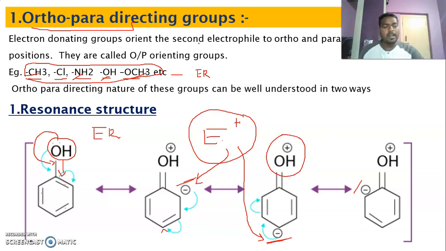So in ortho and para directing groups, usually the groups already present in the benzene ring are electron releasing groups. These release electrons to the benzene ring.